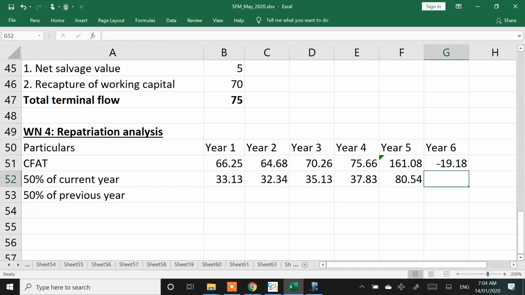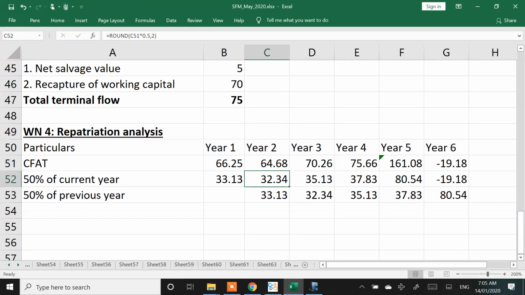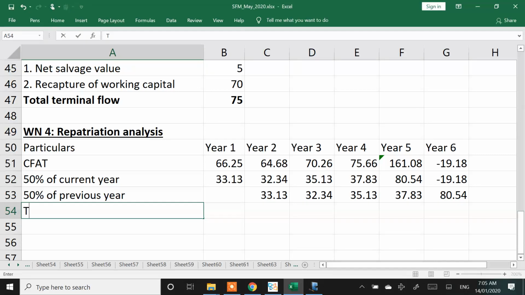Project has got over, so this entire amount will have to be repatriated. In the 6th year, there is no concept of 50-50. For the balance part, the balance 50 is going to come like this. So I have taken the 66 crores, 50% in the current year, 50% in the next year. 64 crores, 50% in the current year, 50% in the next year. 70 crores, current year, next year. 75 crores, current year, next year. 161 crores, current year, next year. And the entire 19 crores will have to be paid. Any doubts till this? So total inflow to parent.